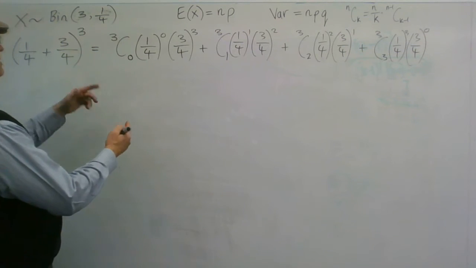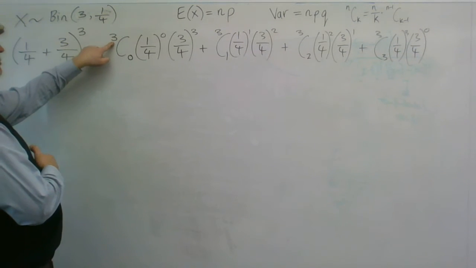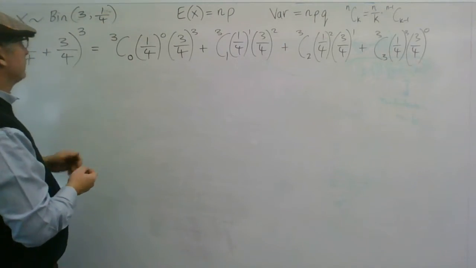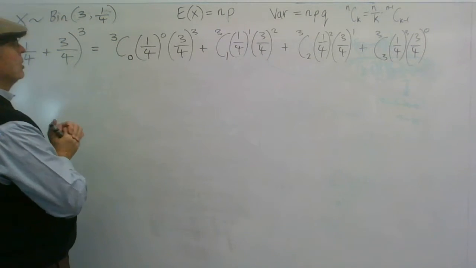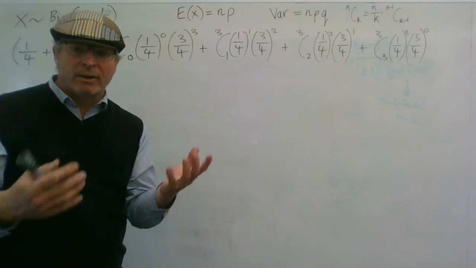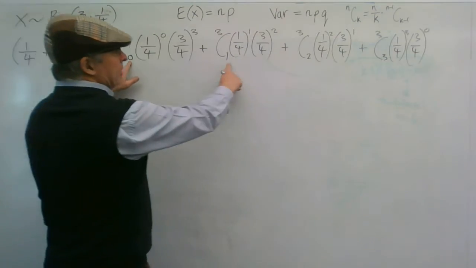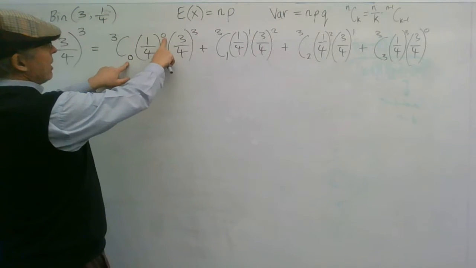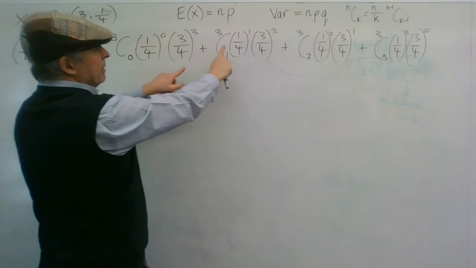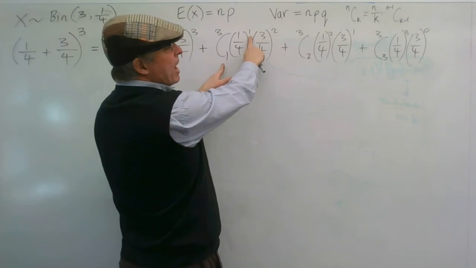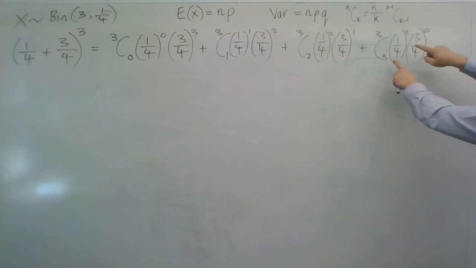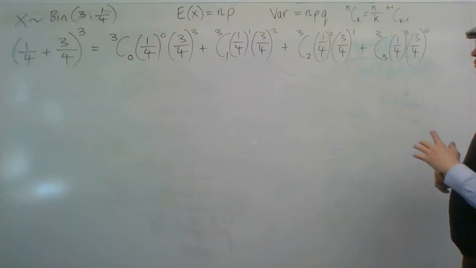So when you expand these out, n is your 3 there, you have 3C something, and your random variable could be 0, 1, 2, or 3. You could guess 0 right, or 1 right, 2 right, 3 right. And the powers of the probability of success are 0, 1, 2 and 3 respectively.